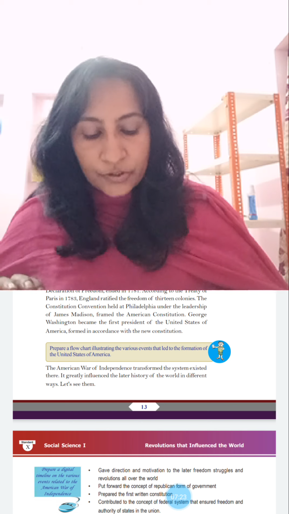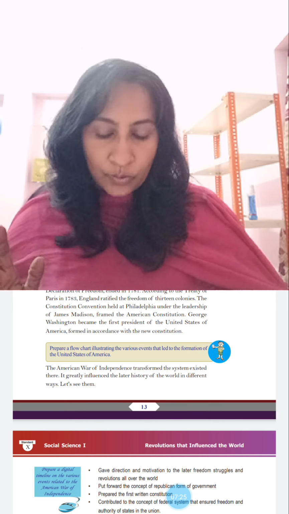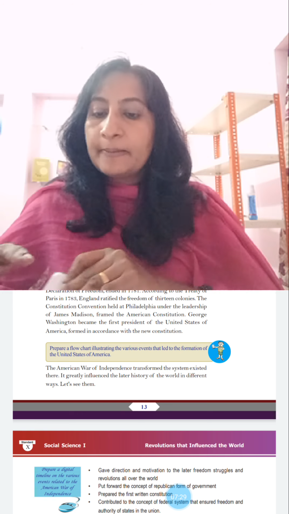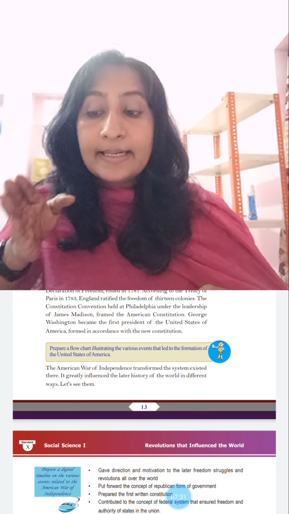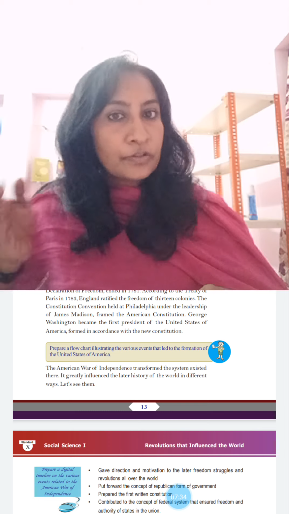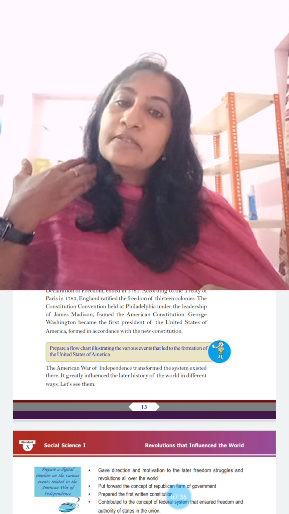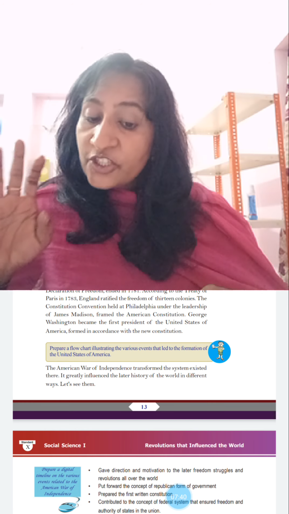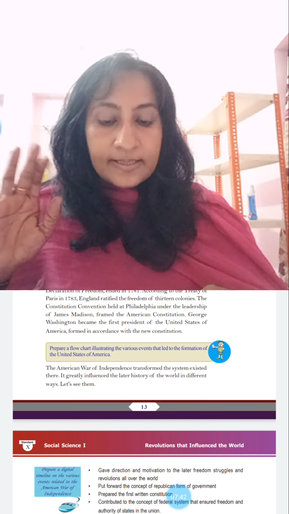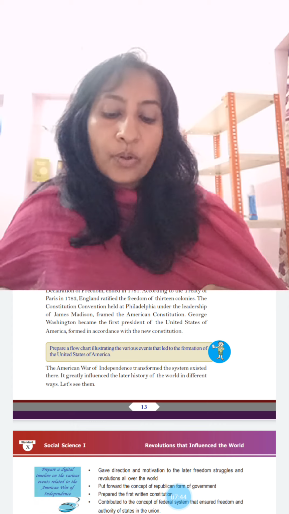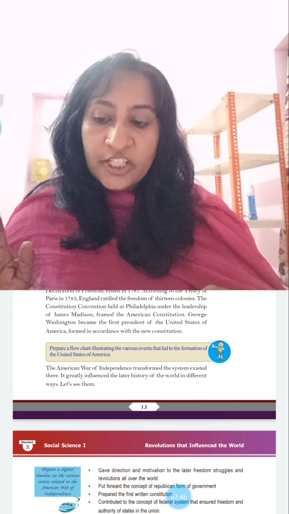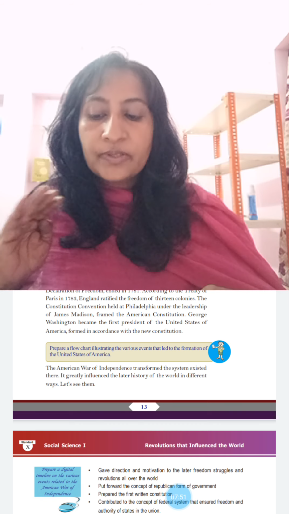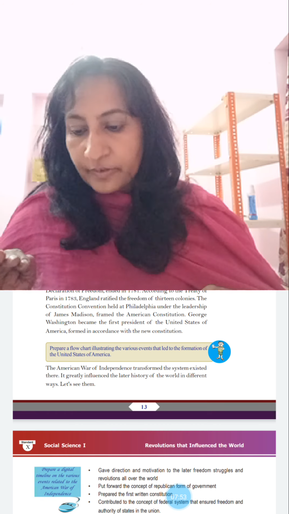From the 16th century onwards, the Europeans began to migrate to North America. The major aim of the migration was to exploit the resources. By the 18th century, England had established 13 colonies on the eastern coast of North America. The 13 colonies were Connecticut, Delaware, Georgia, Maryland, Massachusetts, New Hampshire, New Jersey, New York, North Carolina, Pennsylvania, Rhode Island, South Carolina, and Virginia. The British treated the American colonies as centers for collecting raw materials for their industry and as a market for selling their finished products.